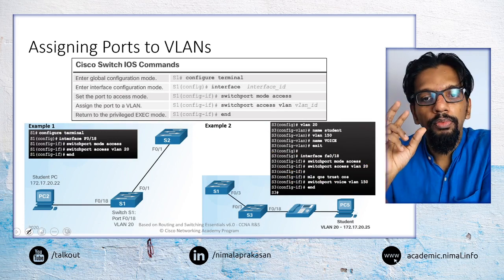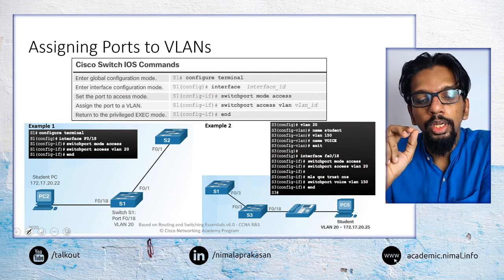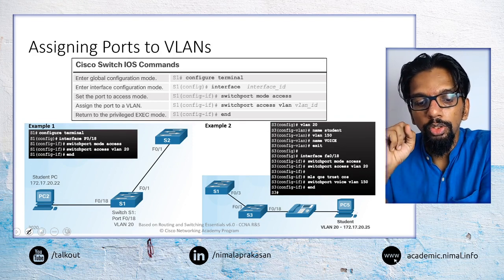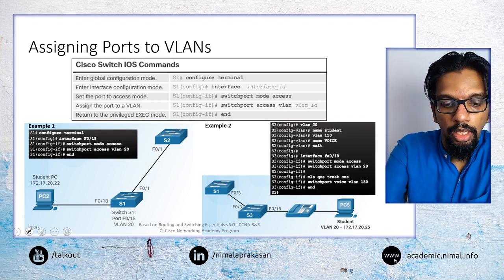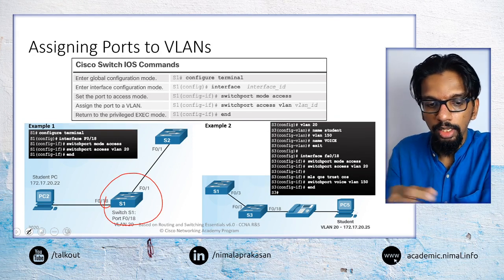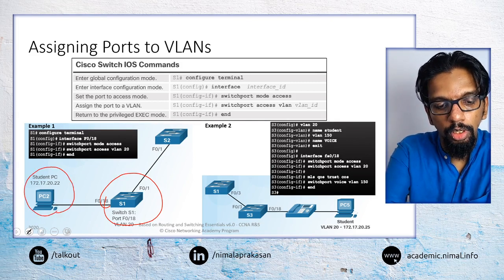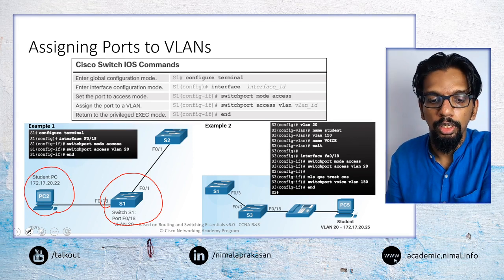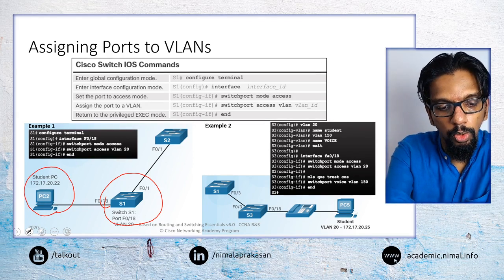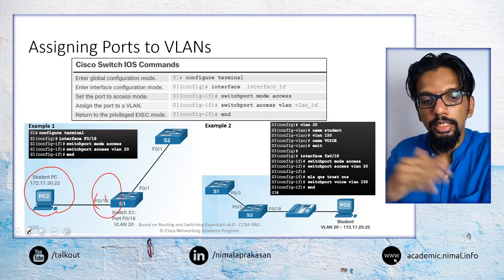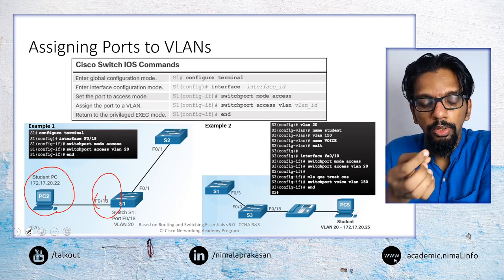Then once we have configured those VLANs, we need to attach the various ports to that VLAN. If this switch is now supporting VLAN 20 as student VLAN, what we need to do is make that PC always attached to VLAN 20. So we go to the interface that is connecting to that particular device.